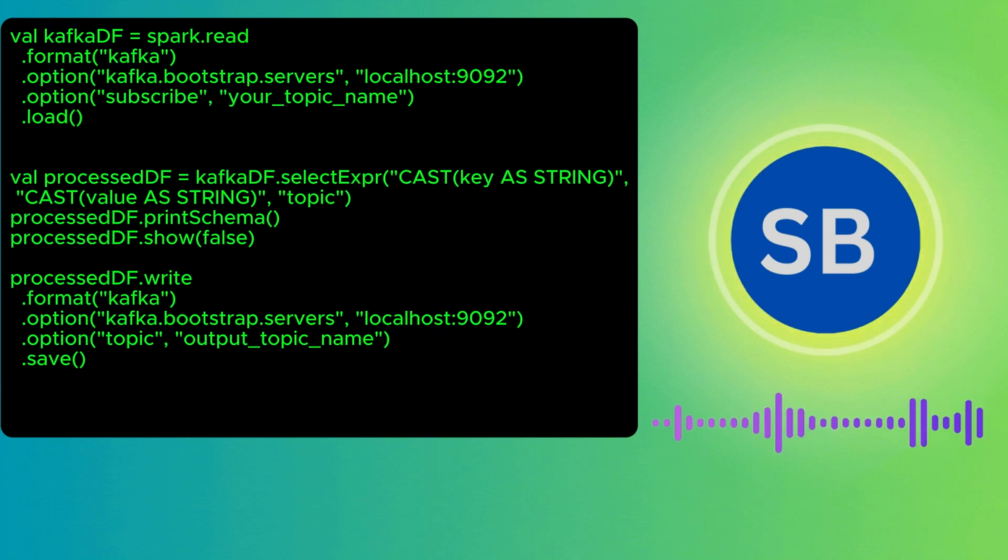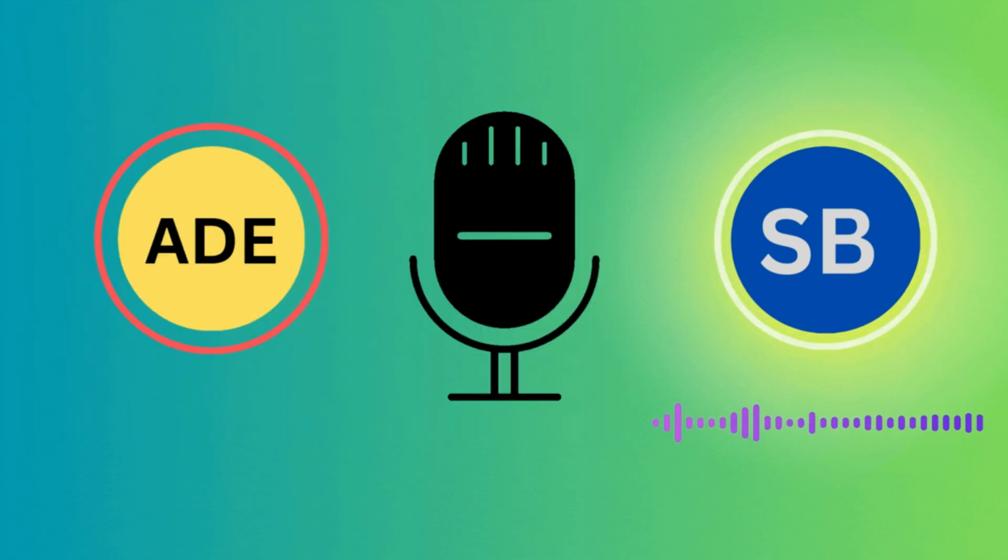Or if you want to store the data back to Kafka again, we can use the format as Kafka, define the bootstrap servers and the topic, and use the save method. By running this code, we can read the data from Kafka in batch mode, and we can write the data to Kafka or any other external systems.